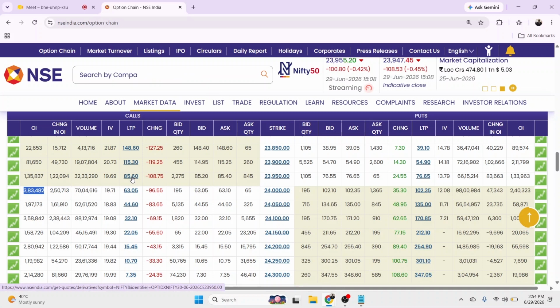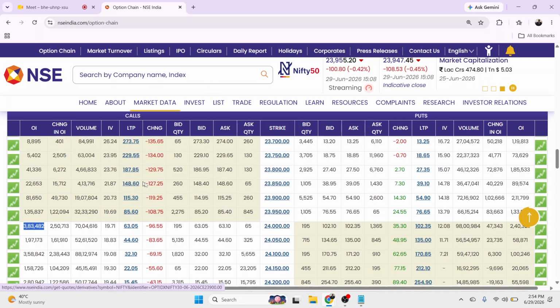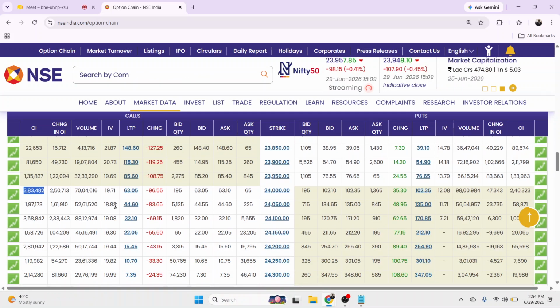For example, the strike price of this is 85 and here you can see the premium is increasing. It is 115, it is 148, it is 178. So the first thing is known as time value. All the out of the money contracts have only time value. For example, if you see this, this is only time value.